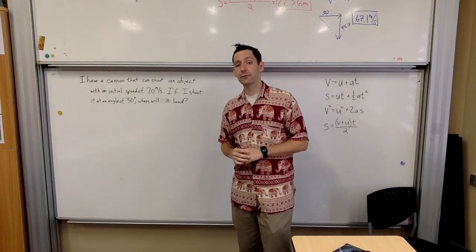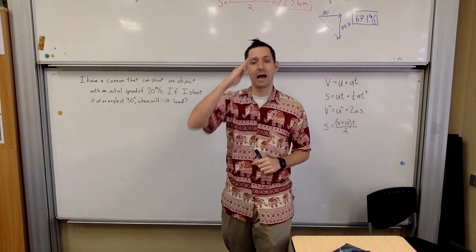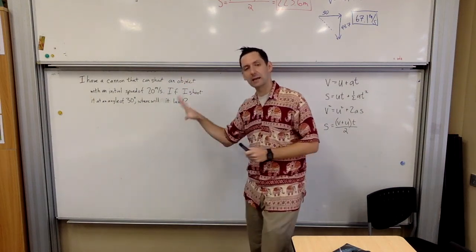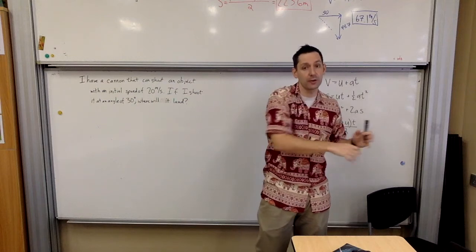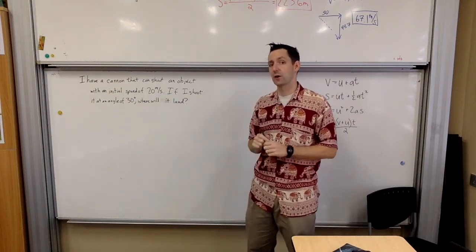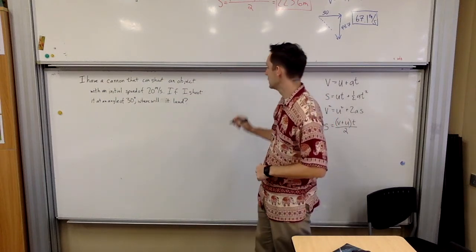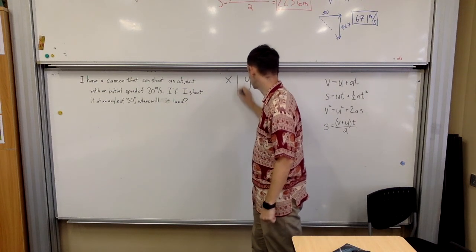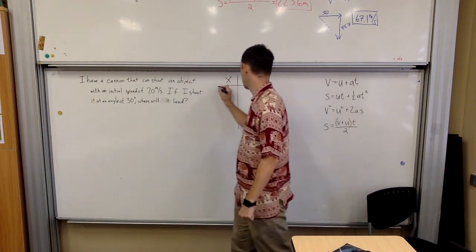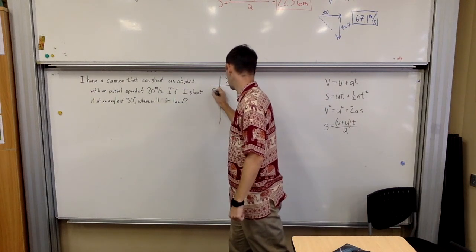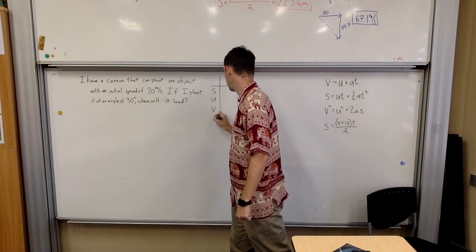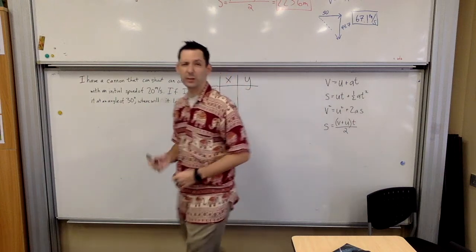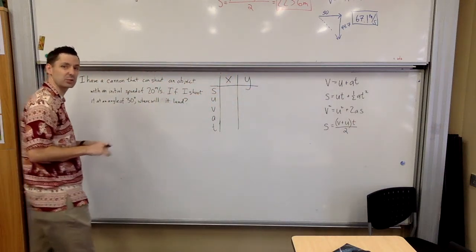Okay, now this is a little different from the last one because it's being shot at an initial angle, right? It's not starting horizontally. So you can tell, again, this is a projectile. It's something flying through the air. That's why we're going to go to our SUVAT equations in our two-dimensional kinematics. So here we go. We've got our horizontal and our vertical. And then we've got SUVAT, S-U-V-A-T.